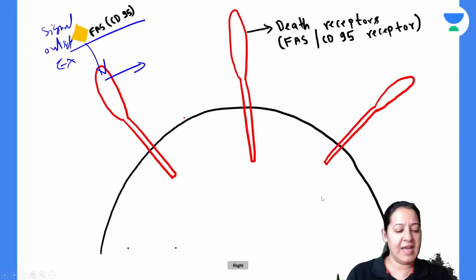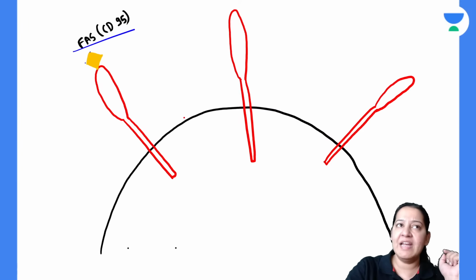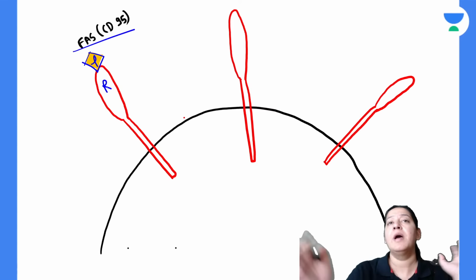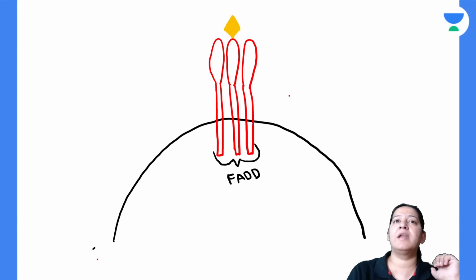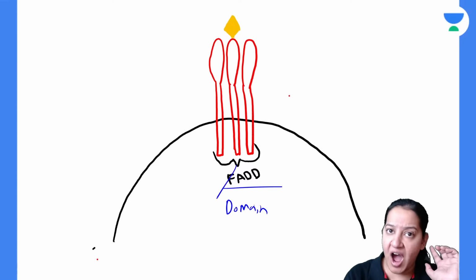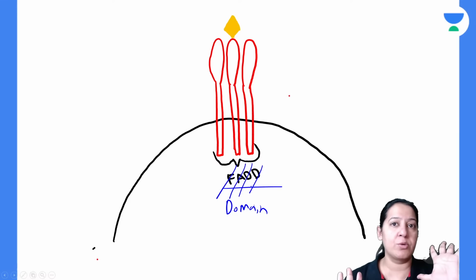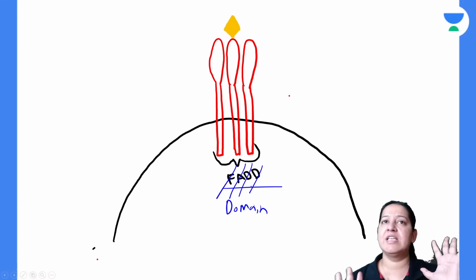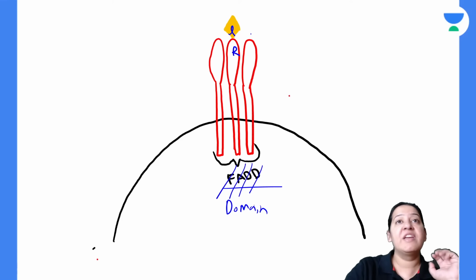But when the ligand comes, can you see the ligand? When the FAS ligand is coming, binding with the FAS receptor, multiple FAS receptors come together and they will form a domain. This is known as death domain. The name is FADD. It is known as FAS associated death domain. This terminology is given in Robbins only, FADD. So ultimately FADD is formed when a FAS ligand is coming, binding with FAS receptor, giving the signal that you